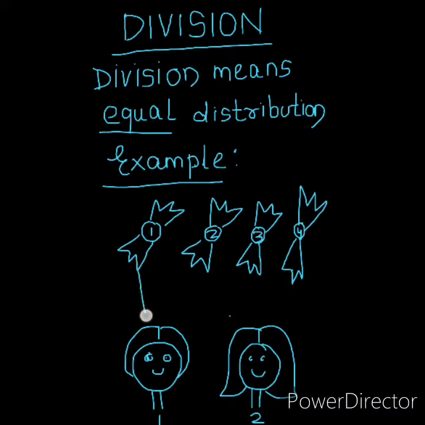So 1, this child will get 1, this child will get 2, and here also 2. So here this child got 2 chocolates. Here also this student got 2 chocolates. Yes children? Now you can see that both of the children got the same number of chocolates, 2 and 2. This is what we call division or equal distribution. Let us take another example.